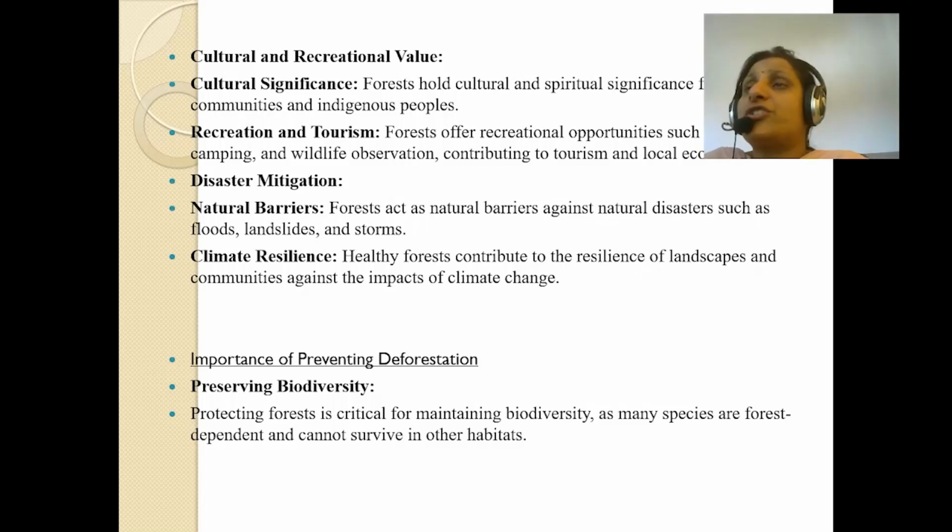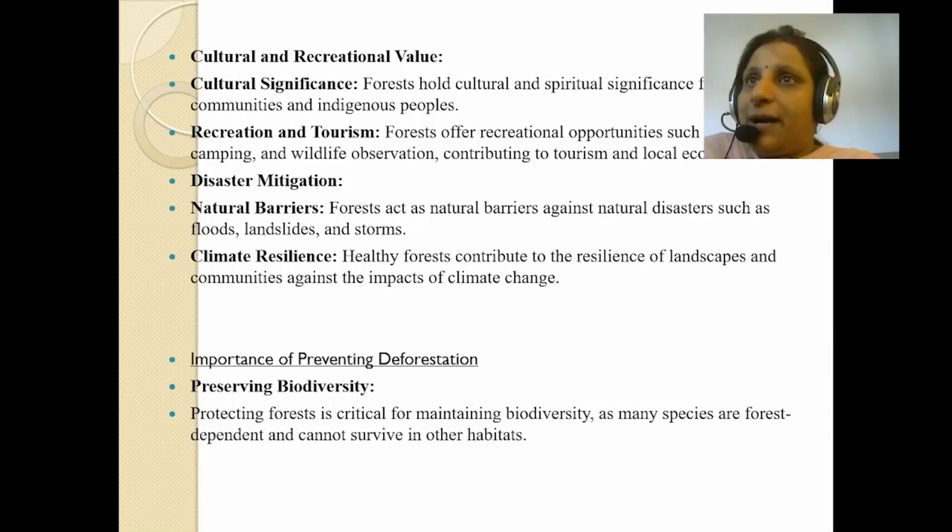Healthy forests contribute to the resilience of landscapes and communities against the impact of climate change, as I've told you. If the forests are healthy, they are good. They contribute to minimizing the risk to the landscape and communities so that the impact of climate change can be reduced.